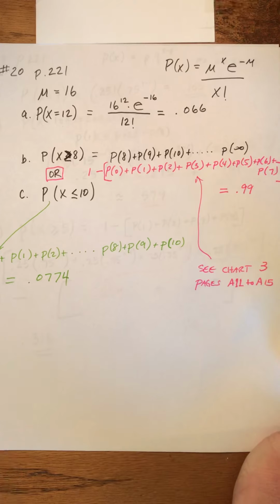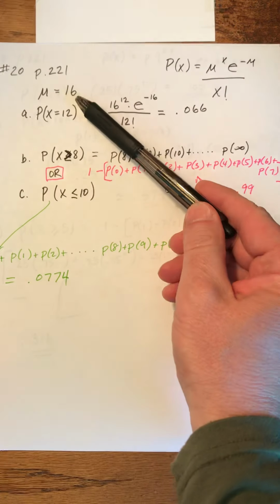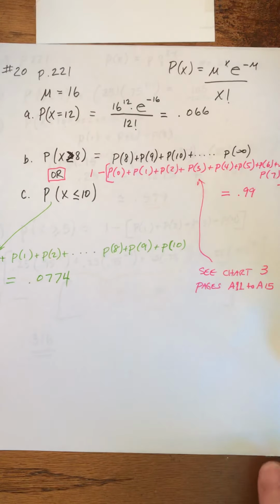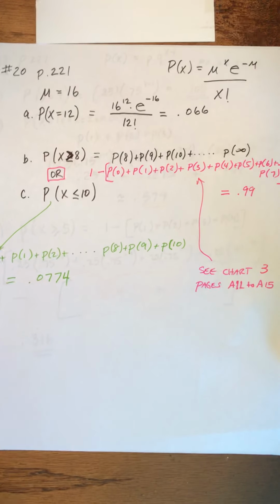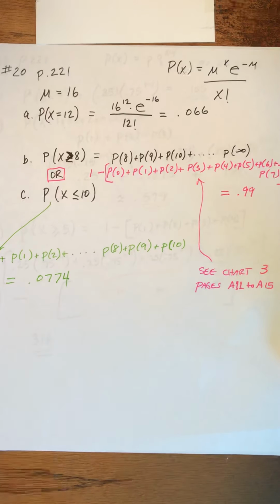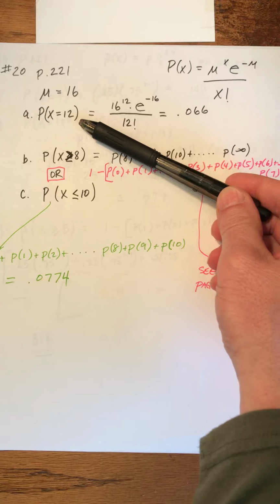This one is a Poisson distribution, and what makes it a Poisson distribution is that they told us what the average was. The average was 16. And I forget what even the question is, but in any case, the average is 16. Let me show you. Let me go to this page, 221. They were talking about organ transplants from living donors performed in a day in the United States. The average is 16. So the question is, what's the probability that in any given day they would have 12